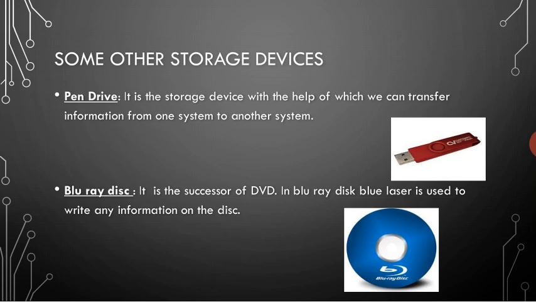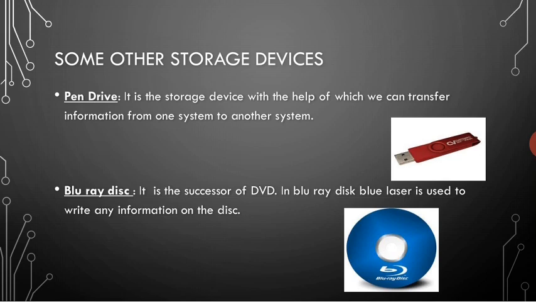First of all, take the pen drive and put it in the computer where the information is present. After that, make a copy of the information in the pen drive, and then attach that pen drive to another computer. After that, transfer the information to the desired computer system. So you can transfer any information with the help of a pen drive from one computer system to another. You can also store any type of information in the pen drive.